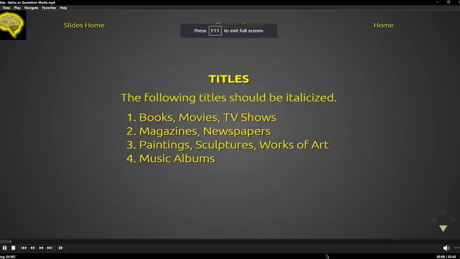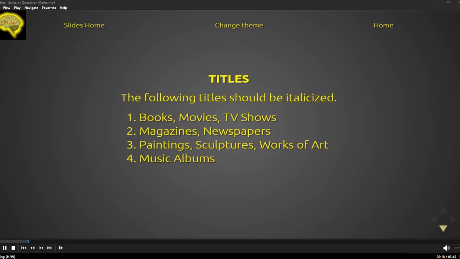So today what we're going to look at is titles. And certain titles should be italicized, and certain titles should be put in quotes. So that's what we're looking at today: what should be quoted and what should be italicized in regards to titles. So the following titles should be italicized: books, movies, television shows, magazines, newspapers, paintings, sculptures, and other works of art, and music albums.